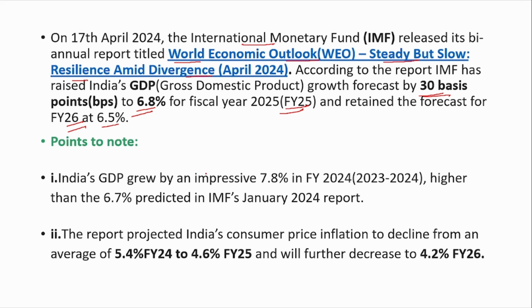Now, India's GDP has grown by an impressive 7.8% in financial year 24, which is higher than the 6.7% that was predicted by the IMF's January 2024 report. The report also stated that India's CPI, that is the inflation, would decline from 5.4% in financial year 24 to 4.6% in FY25 and will further decrease to 4.2% in financial year 26.